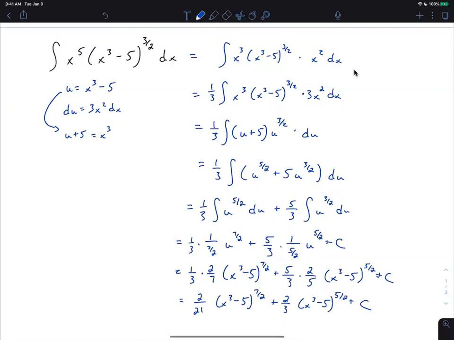plus c. And keep in mind, WebAssign does understand math, and so either of these last two answers would be okay. You cannot leave it in terms of u, but you would not have to multiply the fractions, although it kind of kills me a little bit inside to say that. I'd like you to multiply the fraction. But for the test, if it's going to mess you up, don't. Does that make sense? Everybody clear?